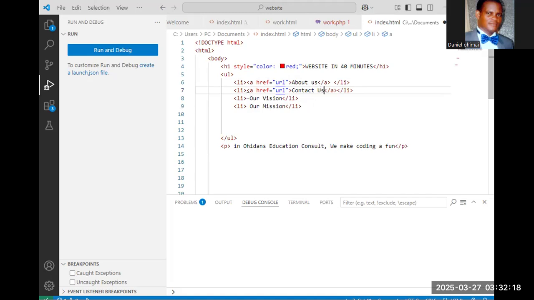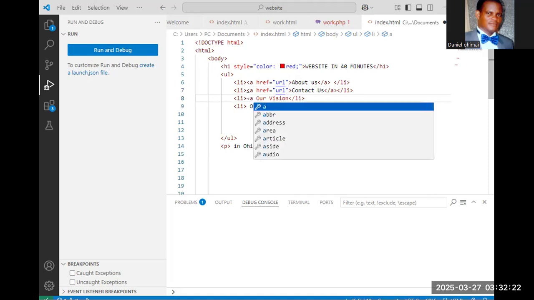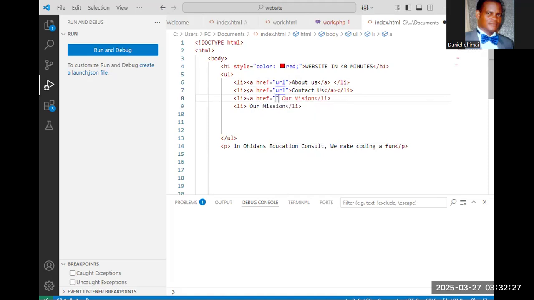Same thing for all of them, and the arrow down. And then I'll do that for our mission, the last one.